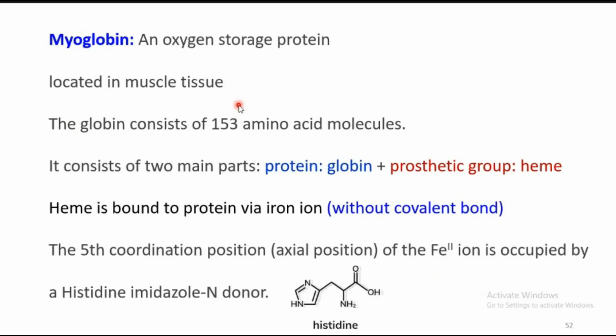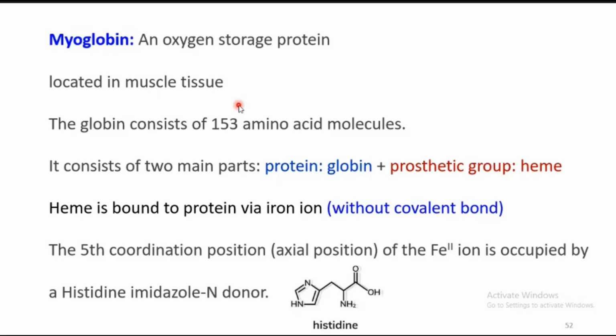Next one is the myoglobin. Myoglobin is nothing but your oxygen storage protein. It also has a globin protein, and the prosthetic group is heme only. Here there is no presence of salt bridge. Why is the salt bridge not present? In the globin protein, the groups on the outer surface are not polar groups, all of them are non-polar groups.